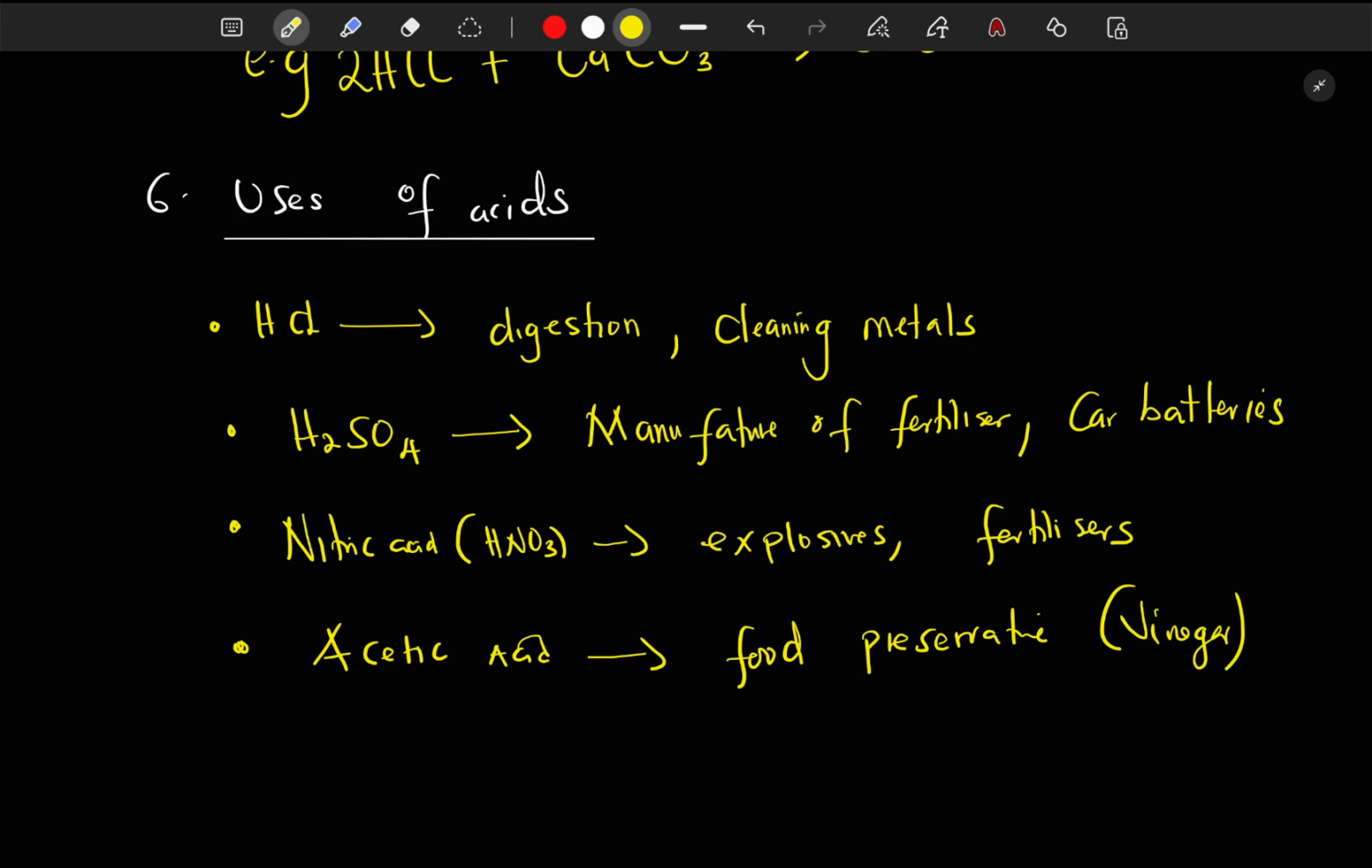Now, perfect. Now, this completes acids, but we have the pH scale and the indicators. Those are just the overall components of acids, bases, and salts. So, in terms of acids, we are done.